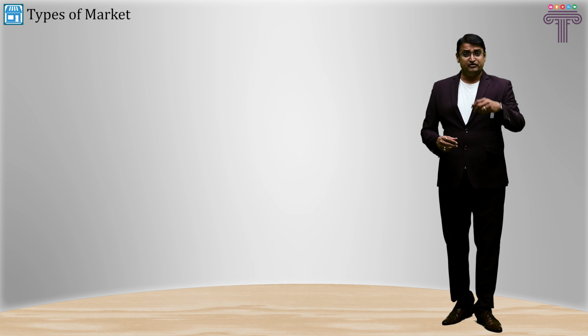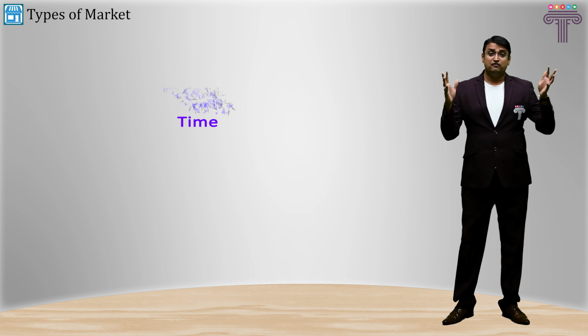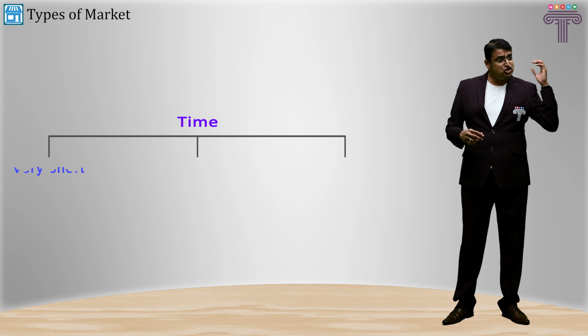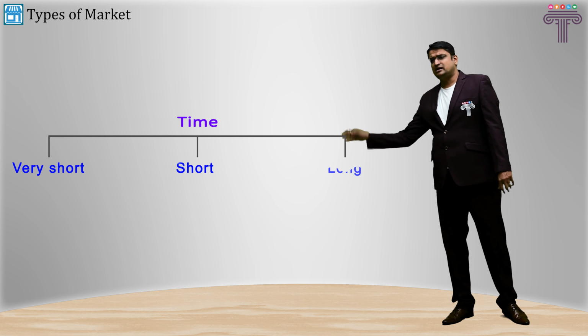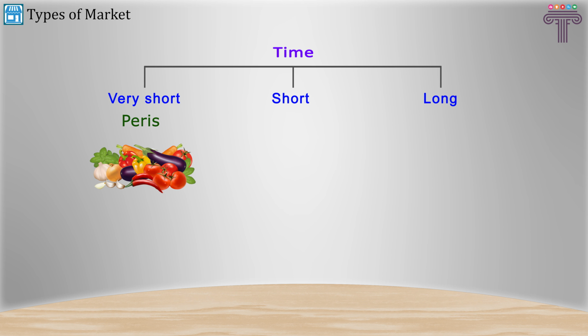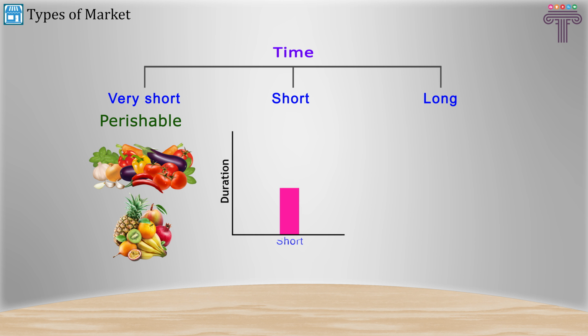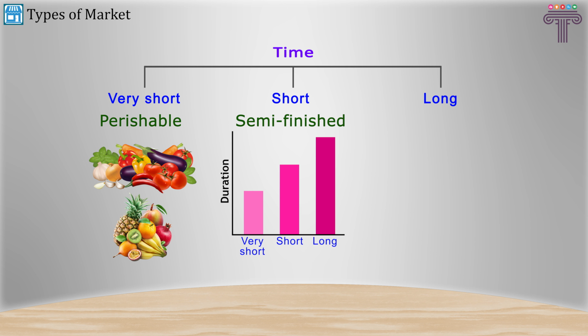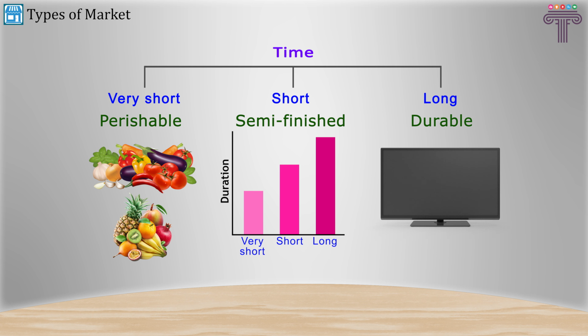Hence, this is the second type, where we categorize the markets on the basis of the time for which the market exists. That is very short period market, short period market, and long period market. In a very short period market, typically perishable items are sold. In a short period market, which lasts for a longer duration than a very short period market but a lesser duration than a long period market, typically semi-finished or semi-processed goods are sold along with perishable items. And in a long period market, the goods are sold throughout the year.